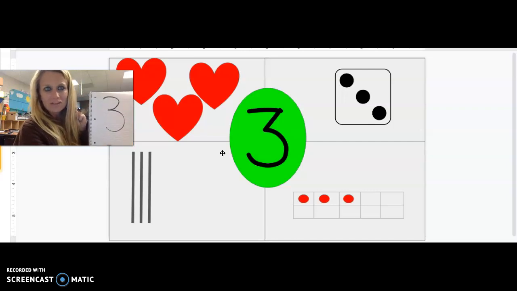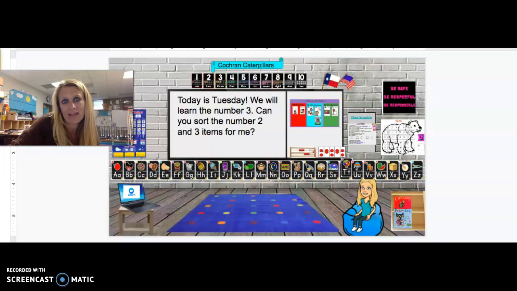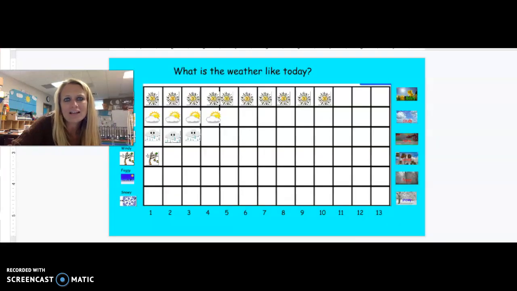Let's try it again. Give me 3 fingers. 1, 2, 3. 3 fingers. This is our number 3. So after 2 comes a number 3. We're going to listen to our 3 song, and then you guys are going to sort 2 and 3 items for me, okay? Let's sing our number song.